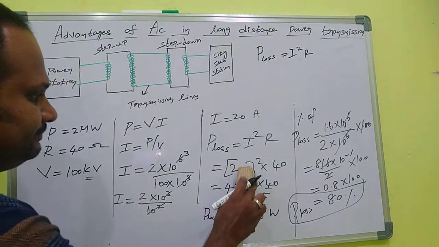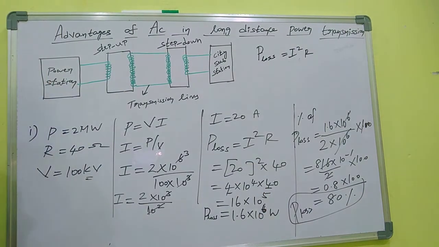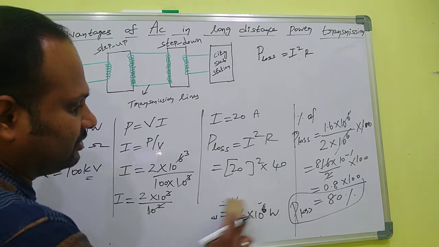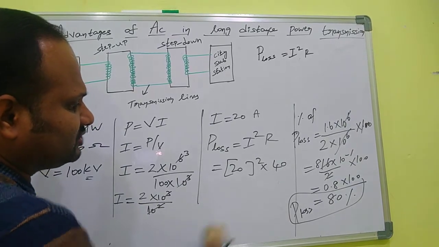So now the power loss is I square R. The same things will be repeated. Here I square R is how much? 20 square into 40.